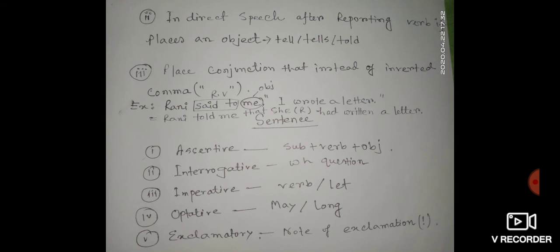A question that starts with W's will be an interrogative sentence. Number 3, imperative. The sentence that begins with a verb or let, we can identify as an imperative sentence. Number 4, optative sentence, which begins with may or long. Then we can call it an optative sentence. And what about exclamatory? We can identify it by seeing the note of exclamation. It is the easiest way of identifying an exclamatory sentence.